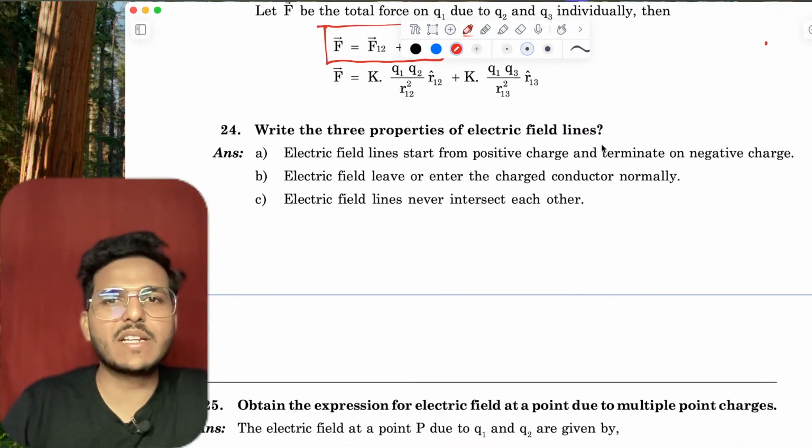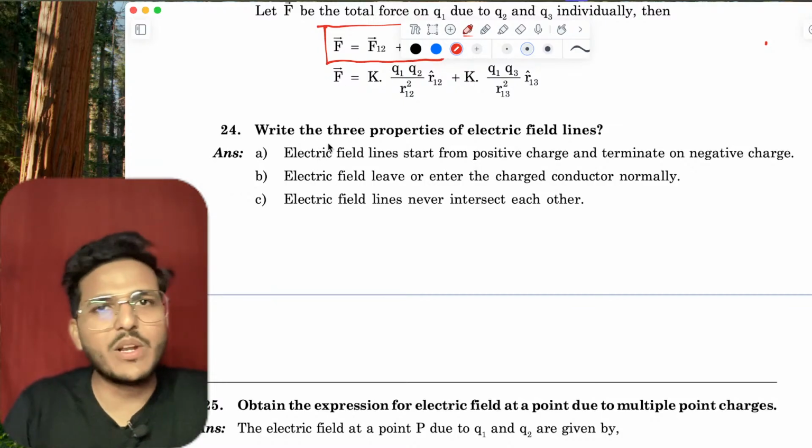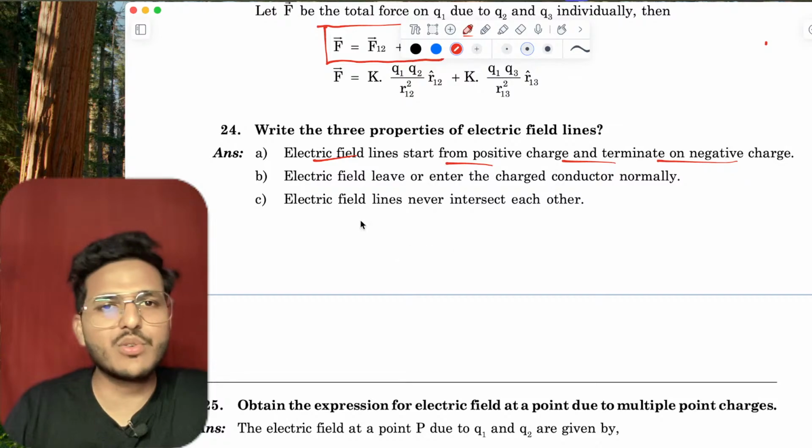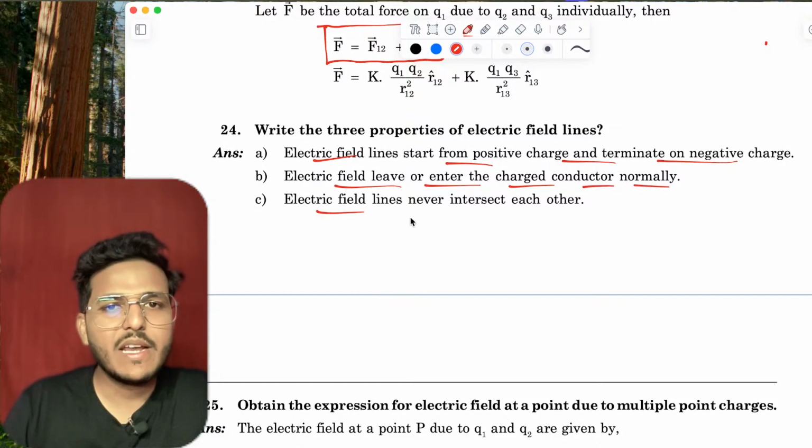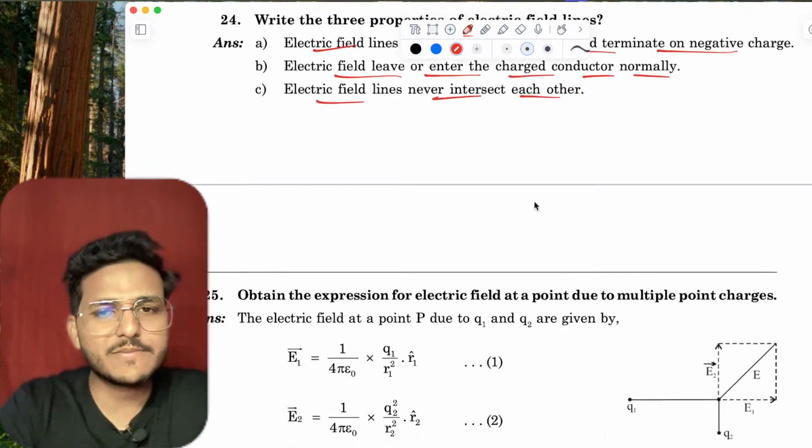Write the properties of electric field lines. They are open loops. Electric field lines start from positive charges and terminate at negative charges. Electric field lines leave or enter a charged conductor normally. Electric field lines never intersect each other.